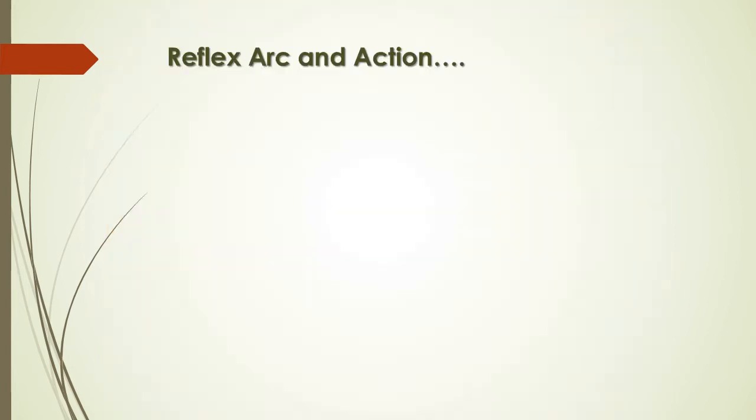So now we got a new term, that's reflex arc and reflex action. So what is that? Without conscious effort or thought, sometimes we are required to do some action that is controlled by a part of the central nervous system called the reflex arc.